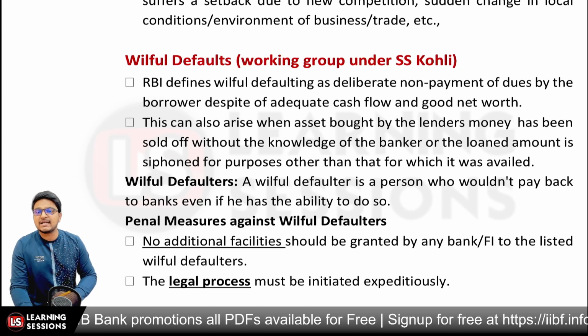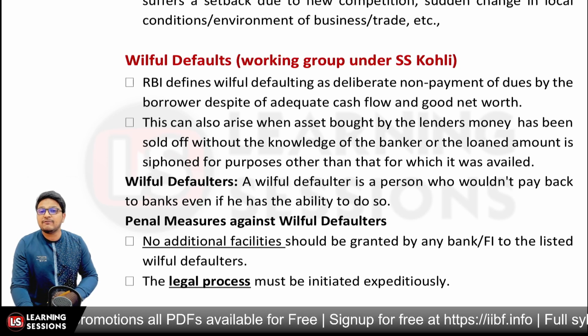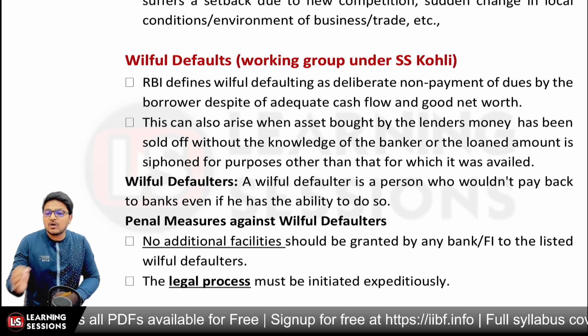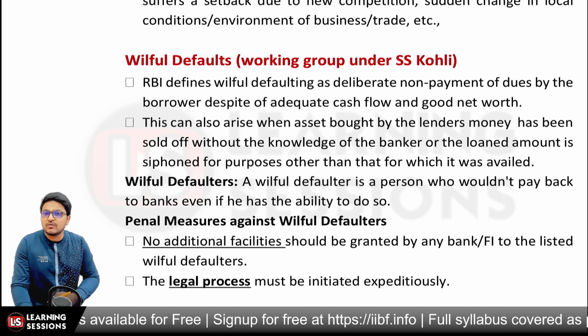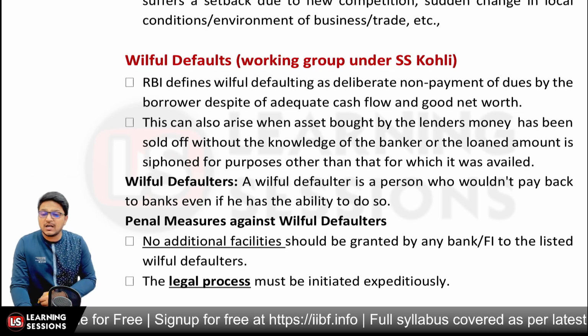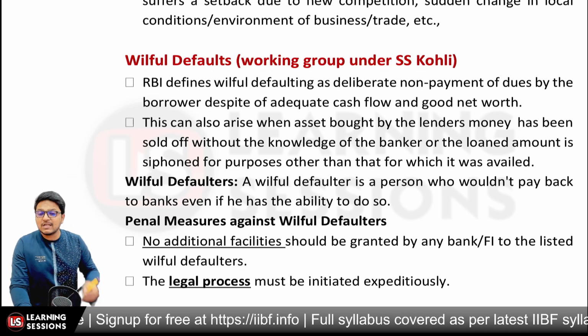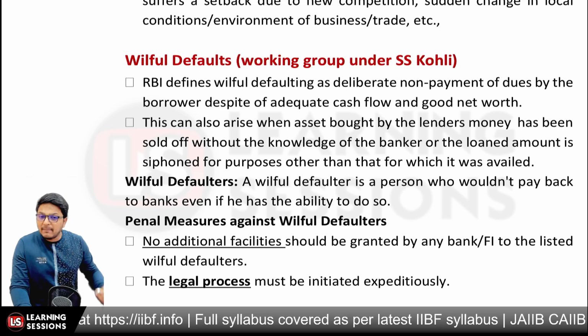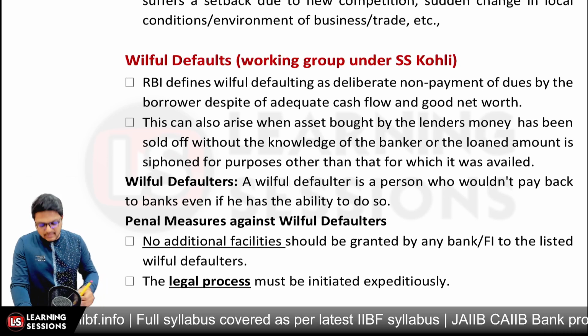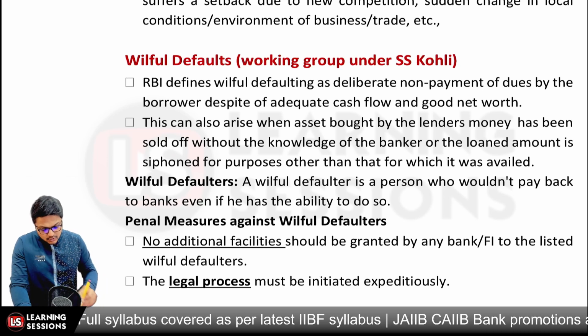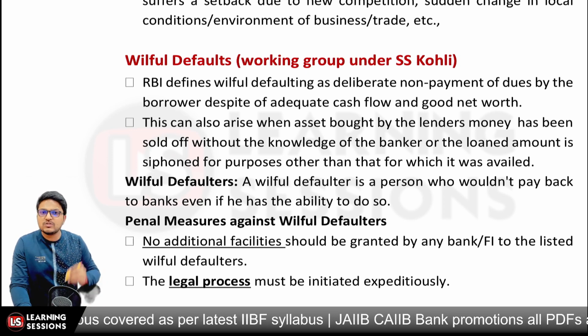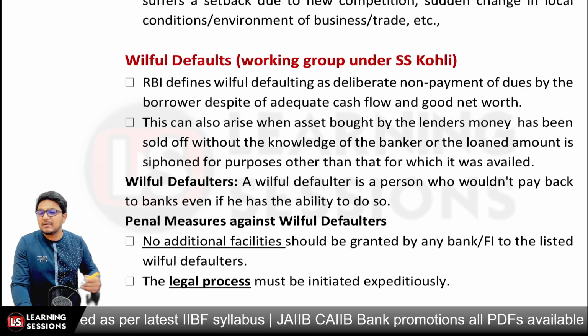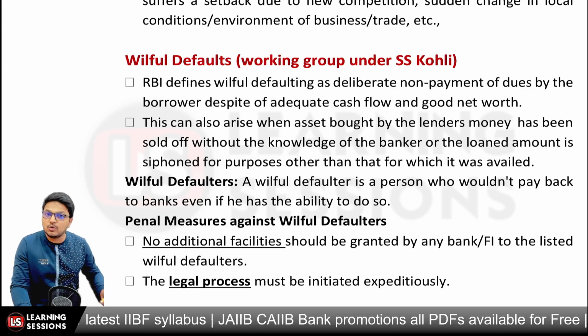And it may also be the case that the customer might have siphoned off the particular dues, or there is diversion of funds, or the borrower has eroded the security which was available without the consent of the bank. All these are cases related to willful default, right? So a willful defaulter is a person who is not ready to pay back the amount even if the person has the capacity or the ability to do so, right?